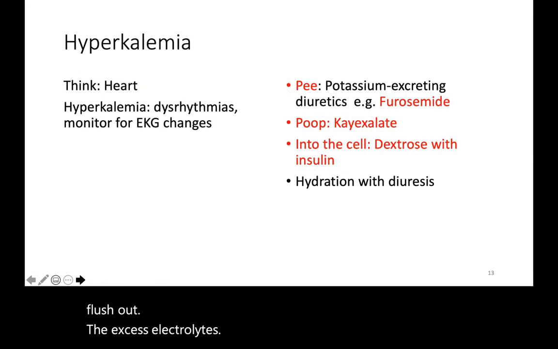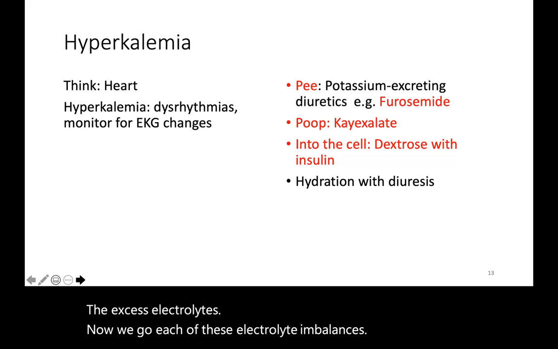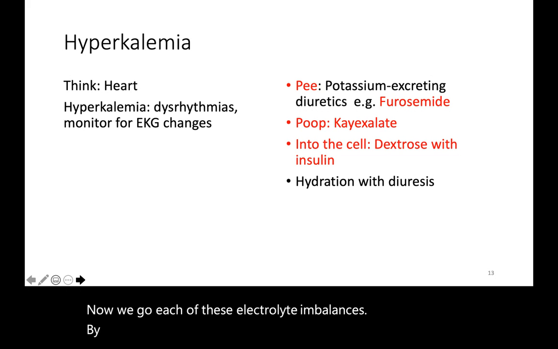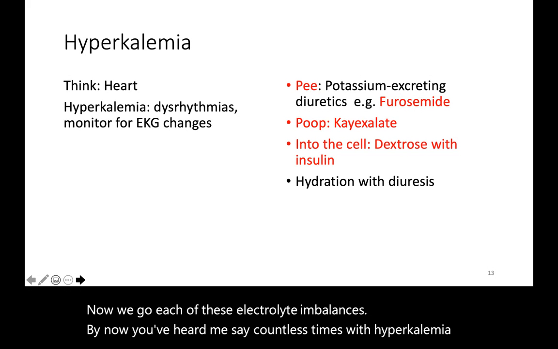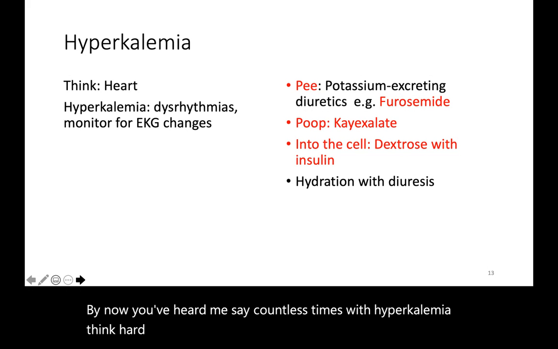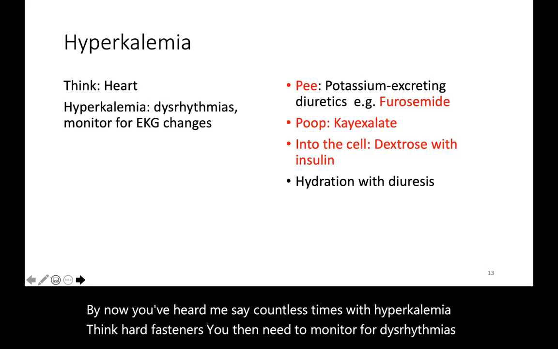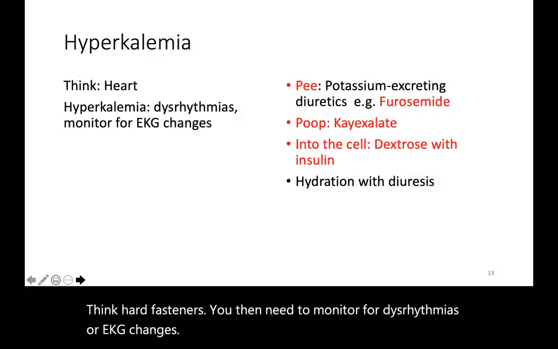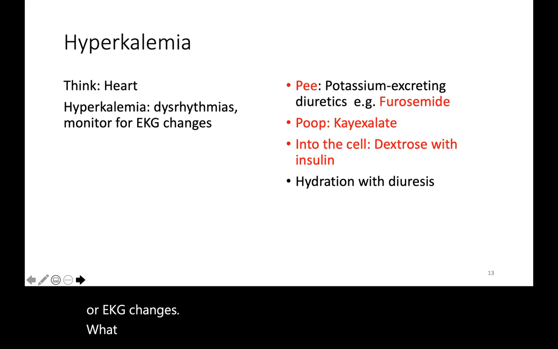Now we go to each of these electrolyte imbalances. By now, you've heard me say countless times, with hyperkalemia, think heart. As a nurse, you then need to monitor for dysrhythmias or EKG changes. What else is to be done? We have to get rid of the potassium, right?